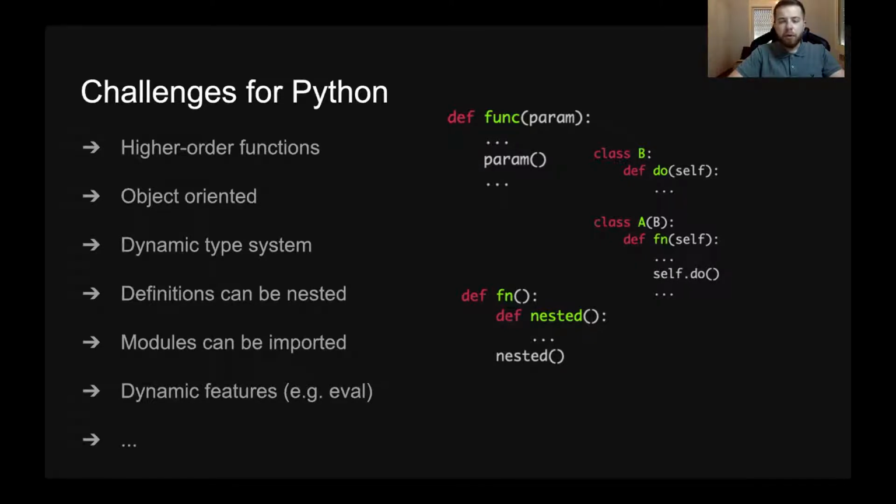Python has support for higher-order functions, is an object-oriented language with a dynamic type system, and in Python, class and function definitions can be nested, while in a typical use case, a module imports many other modules. Despite Python's popularity, there have not been many approaches for its call graph generation, in contrast with other languages, such as C, Java, and JavaScript.